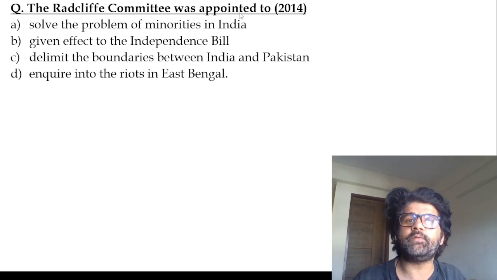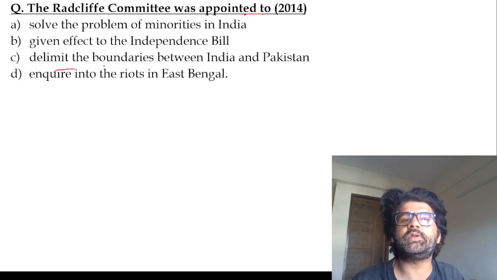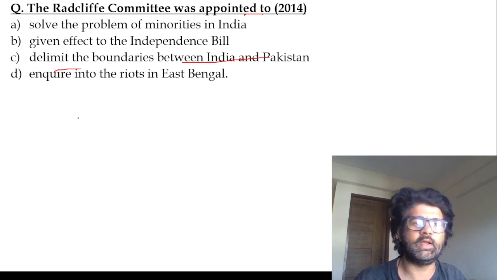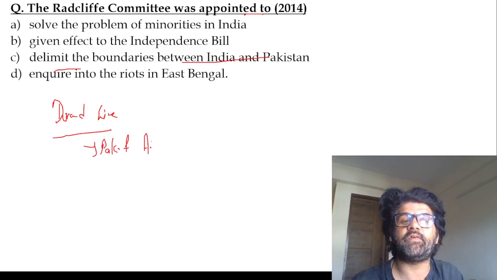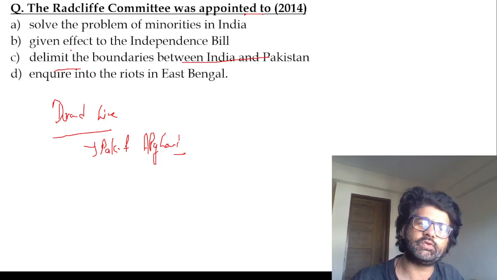Guys, the Redcliffe Committee was appointed to do what? To delimit the boundary between India and Pakistan. Redcliffe. Then you have the Durand Line between Pakistan and Afghanistan. These things are really important. Pakistan and Afghanistan, they are anyway fighting. So you have to keep these points in mind and become a very good boy or very good girl.